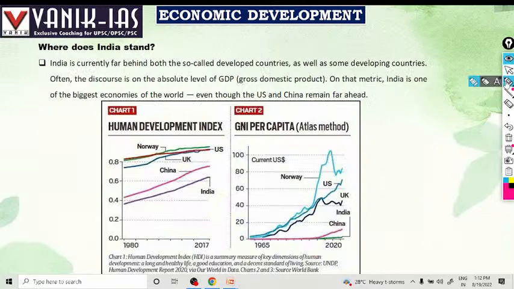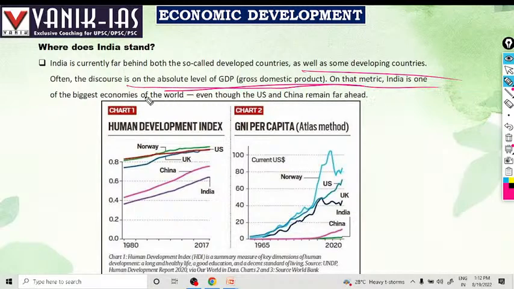Where does India stand? India is currently far behind both the so-called developed countries and some developing countries. In terms of absolute GDP, India is one of the biggest economies of the world, even though the US and China are far ahead.